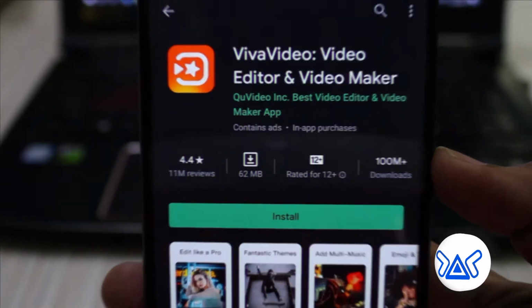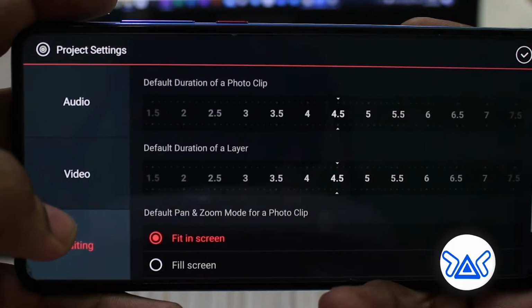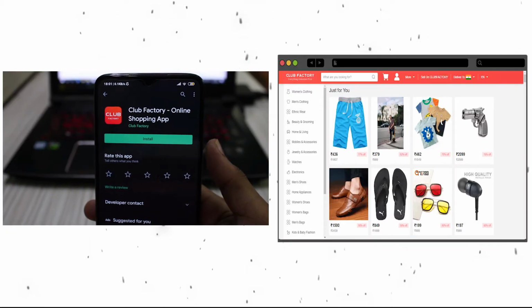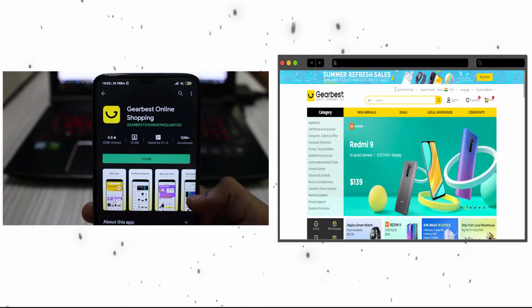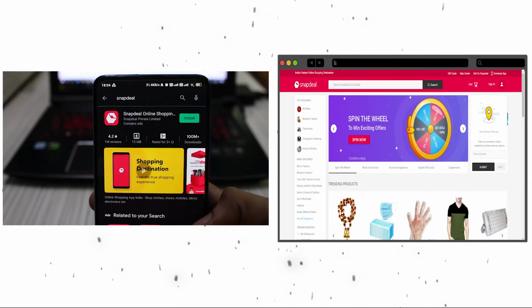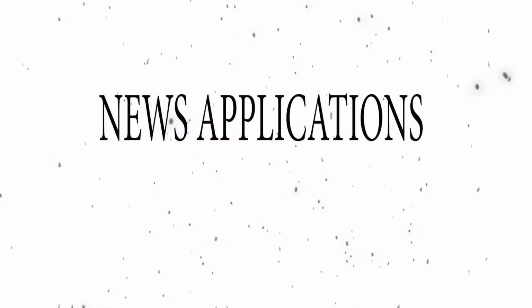Next comes video editing applications, which are VivaVideo and PowerDirector. An alternative for this is KineMaster. Next over here are e-commerce applications and websites, which are Club Factory, Shein, AliExpress, Banggood, GearBest, TomTop, Alibaba, and as alternatives to that you can find Flipkart, Amazon India, Voonik, Snapdeal, ShopClues, Tata CLiQ, Paytm Mall and Myntra.